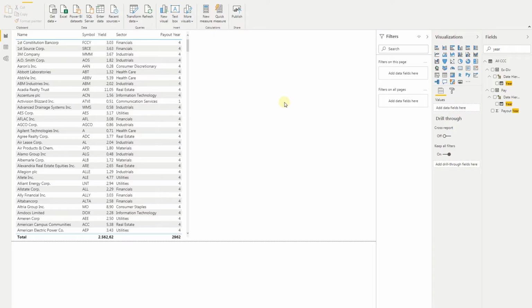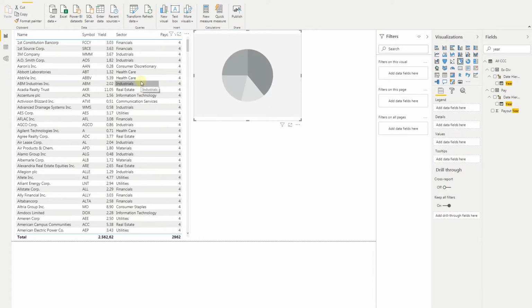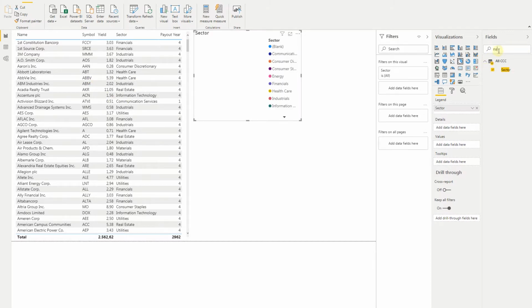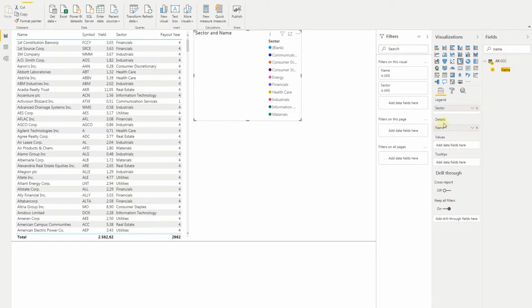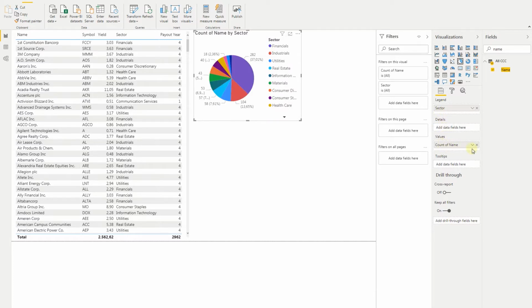And now it's time to visualize our data. This is why we started this, right? Let's make some charts. Let's start with a pie chart, and let's see how many companies we have in each sector. Let's find the sector and let's count the names. Name, let's select it again. Now, as you can see, it went to the details, and of course we want to go to the values. Count of the name, yes, this is correct. We want the count of the name.